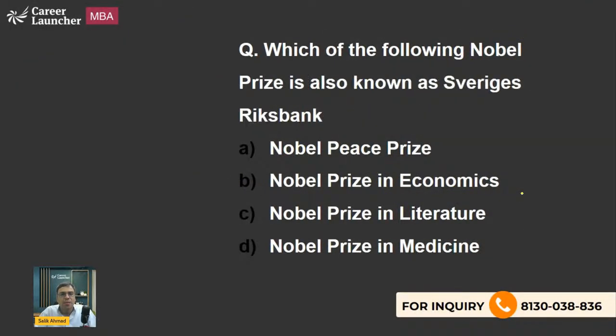Okay, let's move on to the next one. Which of the following Nobel Prizes is also known as Sveriges Riksbank Prize? Nobel Peace Prize, Nobel Prize in Economics, Nobel Prize in Literature, Nobel Prize in Medicine. What is the right answer to this question?